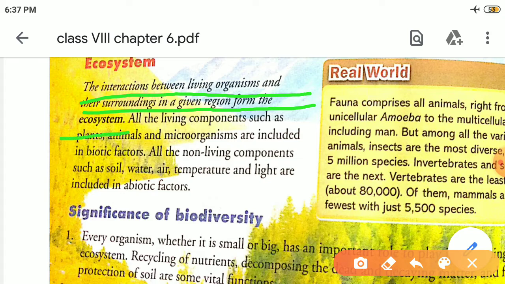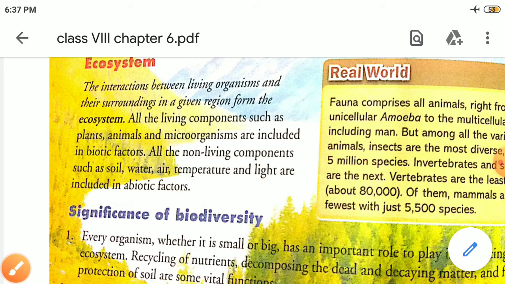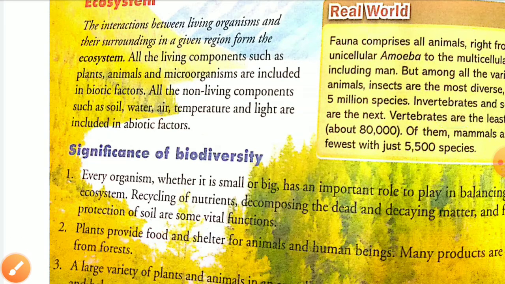It includes all the living components such as plants, animals and microorganisms. All the biotic factors as well as abiotic factors are included in an ecosystem, and abiotic factors are those which are non-living, for example soil, water, air, temperature and light.